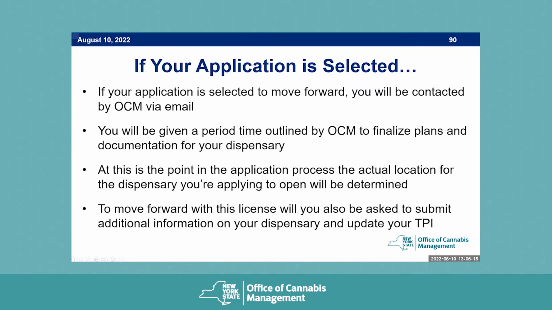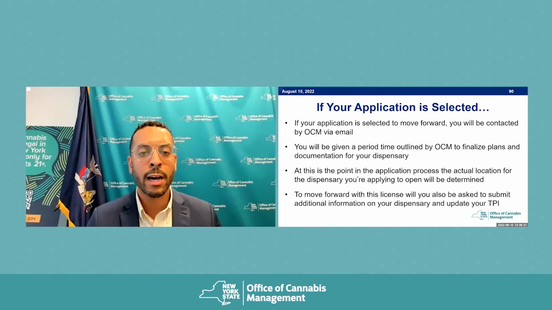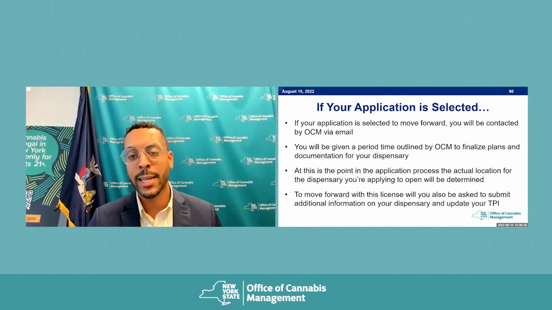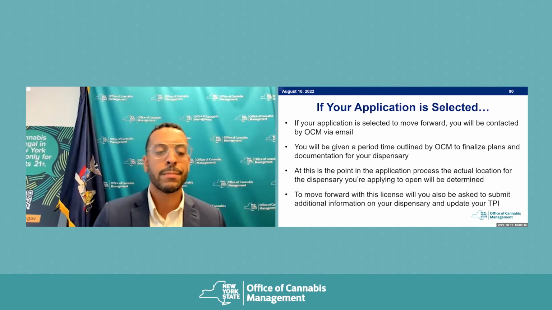If your application is successful, you will move on to a second part of the application process. Part 2 of the application process is intended to cover the period of time before you open your dispensary. This will allow you to finalize your business plans and submit additional documentation for approval. OCM will notify all applicants selected to move on to Part 2 by reaching out to the primary points of contact you identified in your application. It is during this notification period when the exact physical location of your dispensary will be confirmed.